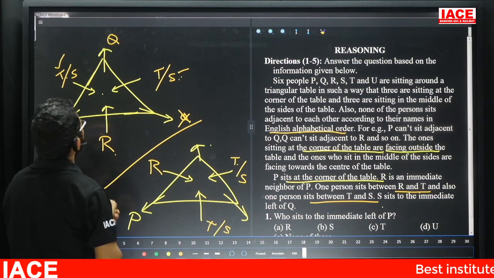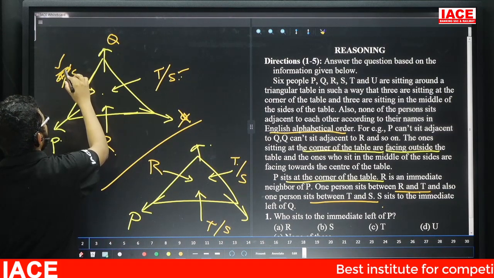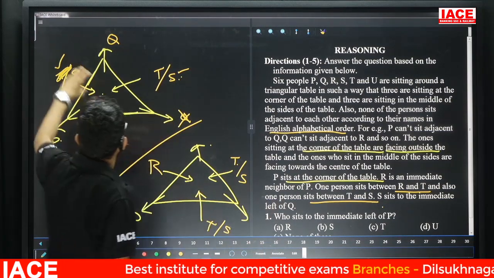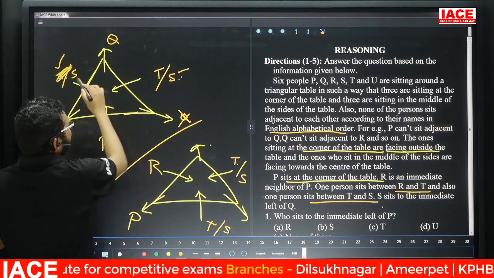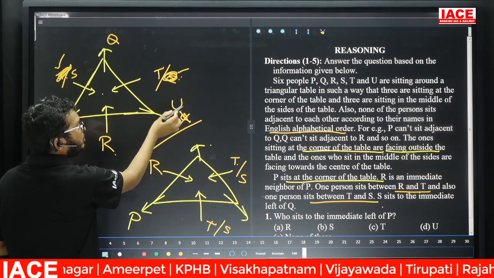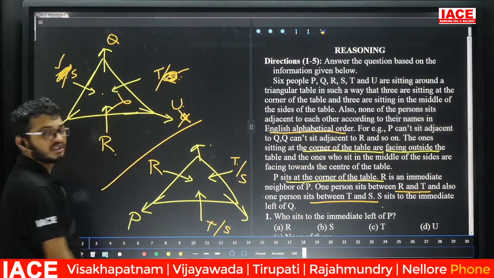If I take Q here, S is immediate left of Q. That means this one is fixed for S, this one is for T, and now the remaining one is for U. But T and U are both immediate neighbors in alphabetical order, so this possibility has no chance.